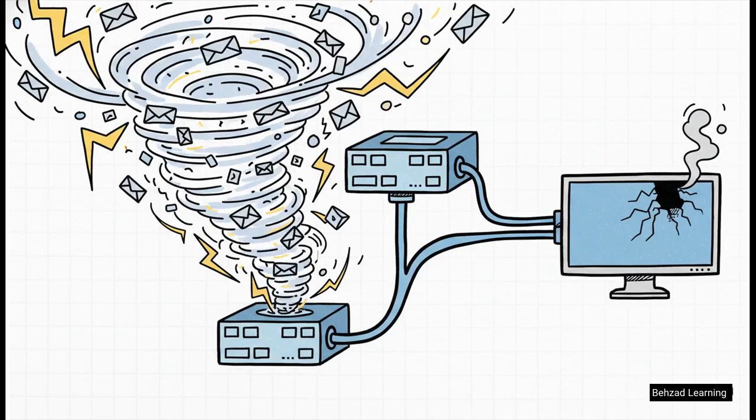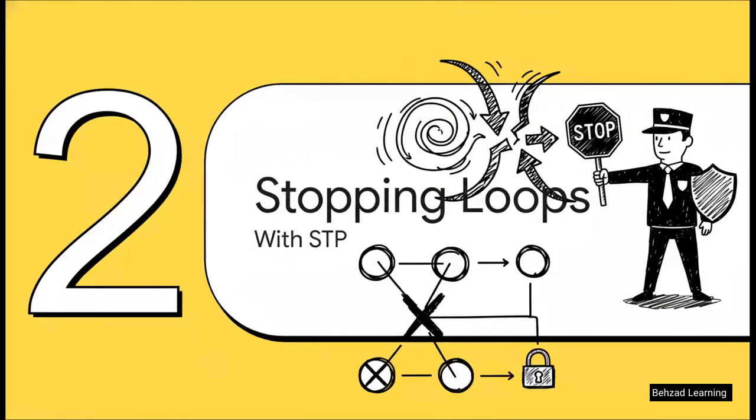Without some sort of traffic cop to manage these redundant links, a single broadcast frame is going to be flooded out of all ports, received by the other switch, and flooded right back. These frames will circulate infinitely, multiplying exponentially into what we call a broadcast storm. In just a matter of seconds, this storm will max out your switch's processors and completely paralyze the entire network. You are literally dead in the water. So, we need a hero to fix this.